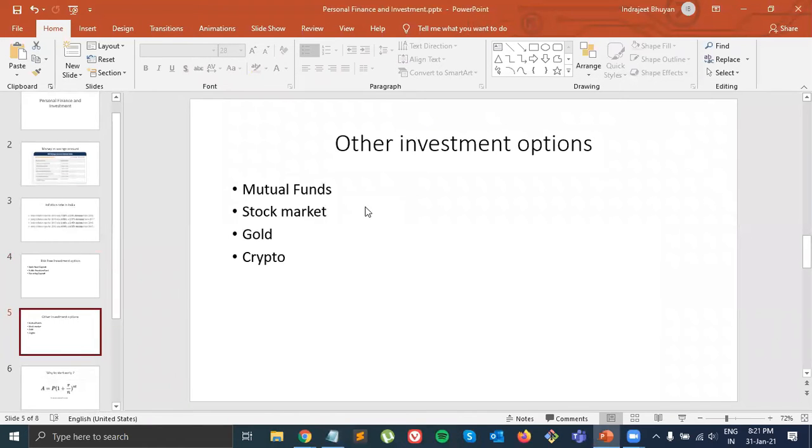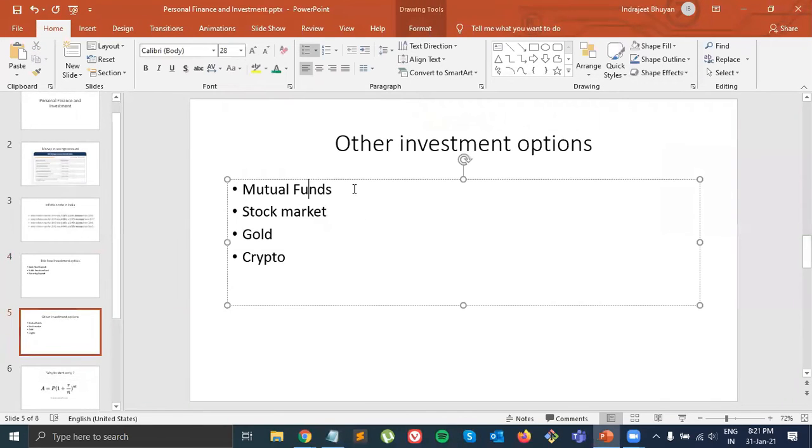So these are some of the other options that you have. First one is mutual fund. What you do in a mutual fund, I'll explain very shortly. First you need to know what the stock market is. Basically in the stock market, you invest in one company, or you can put money in different companies. But here comes a problem. I'll tell you what the problem is.